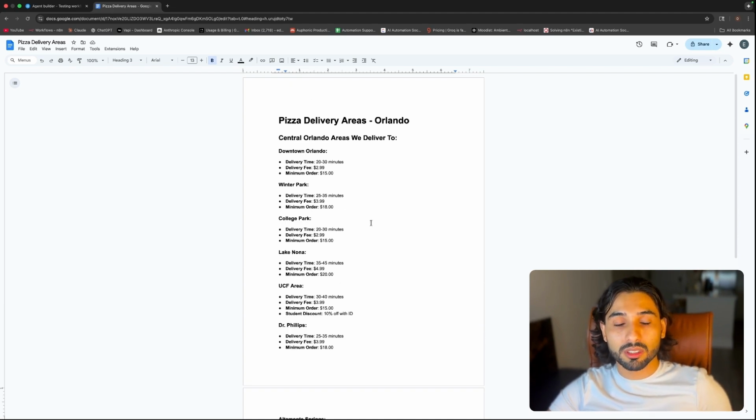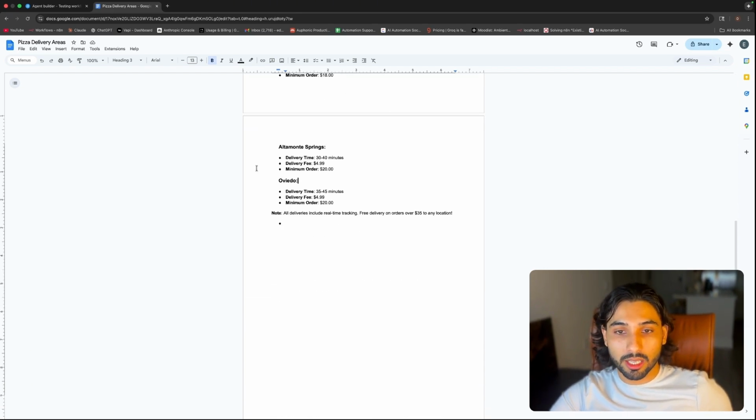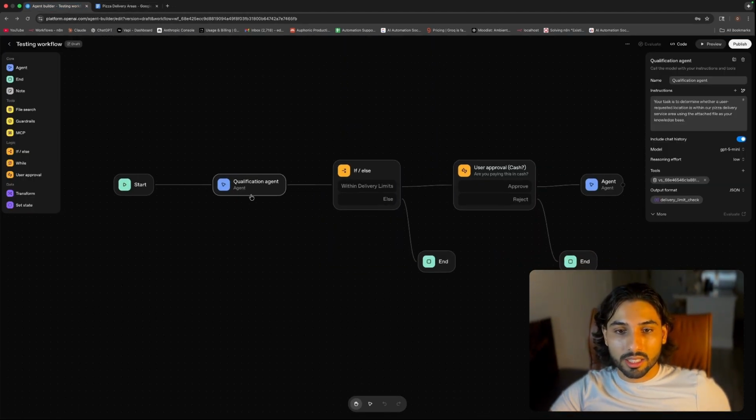So for example, if the person says, hey, can you deliver me pizza somewhere in Miami? It would say we cannot because it's outside the delivery area. So basically nothing is going to happen. But if it's inside the delivery area, then we're going to continue inside our workflow. So that's how it's going to work.